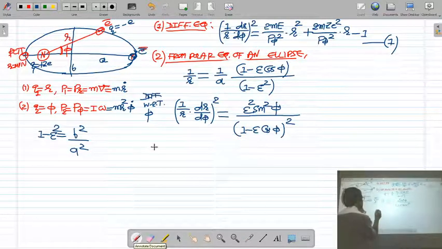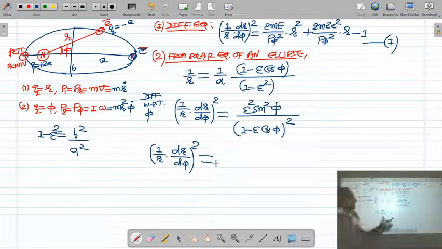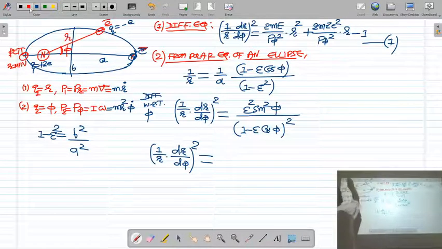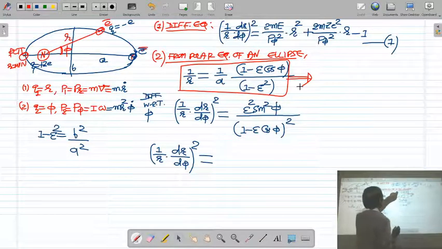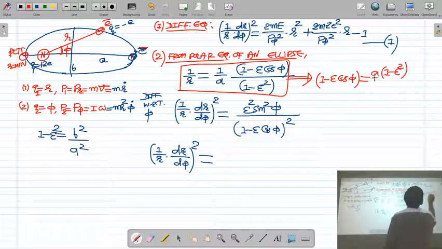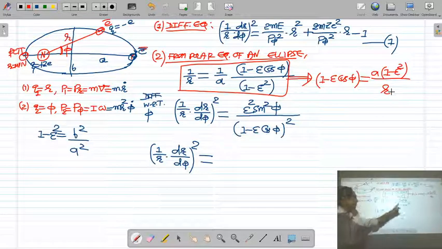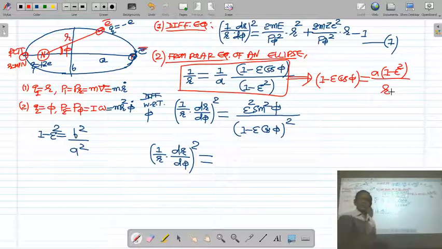So 1 upon r, dr by d phi, whole square is equal to, on the right hand side, numerator epsilon square sin square phi and denominator 1 minus epsilon cos phi.